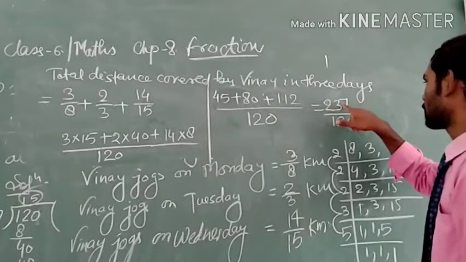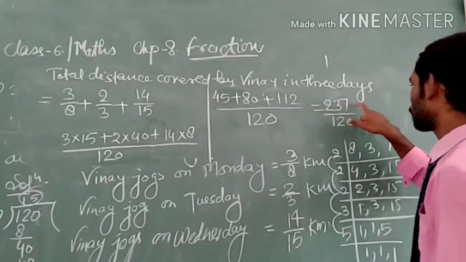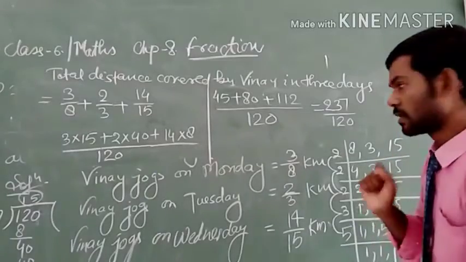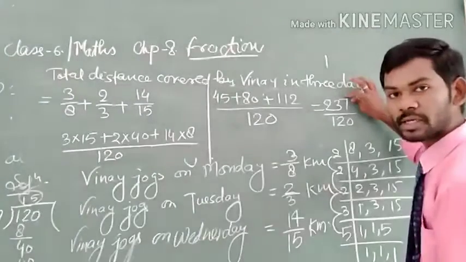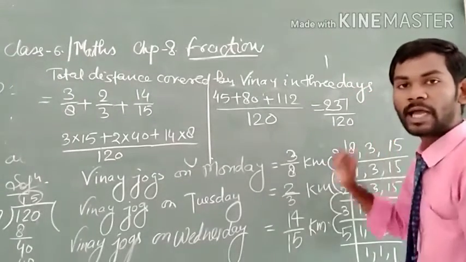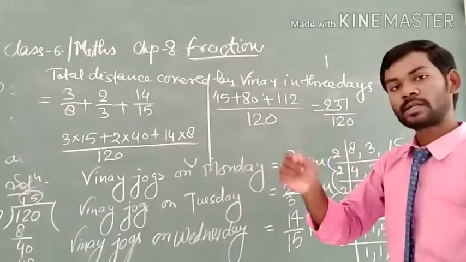Okay, now let us see whether the given fraction can be expressed in lowest form or not. If we divide 120 by 3, then it is divisible. But here we are not sure about 237. So let's see: 2 plus 3, 5; 5 plus 7, 12. So the sum of the digits of 237 is divisible by 3. That means this fraction has a common factor 3.